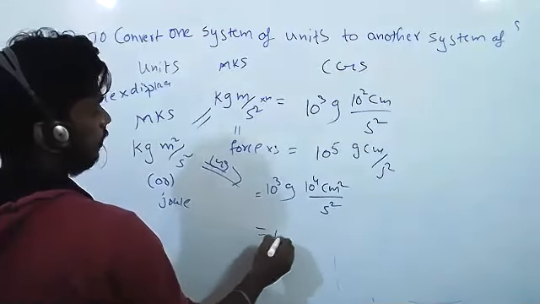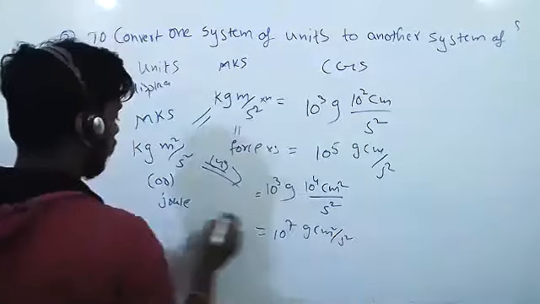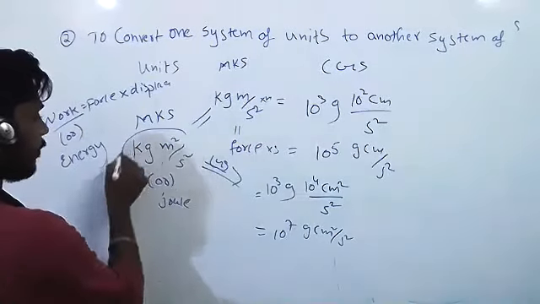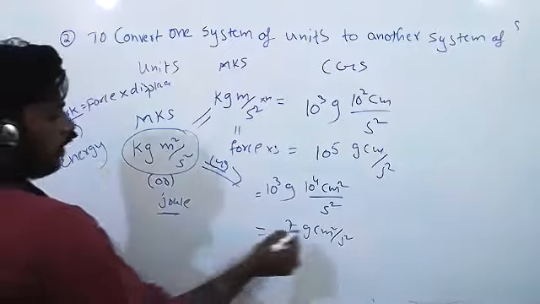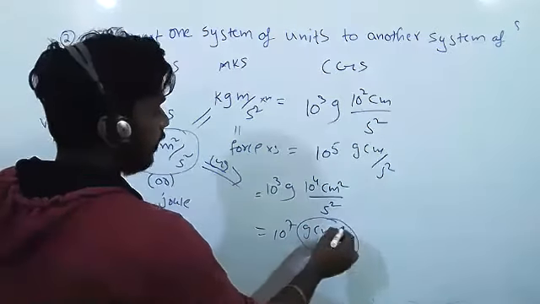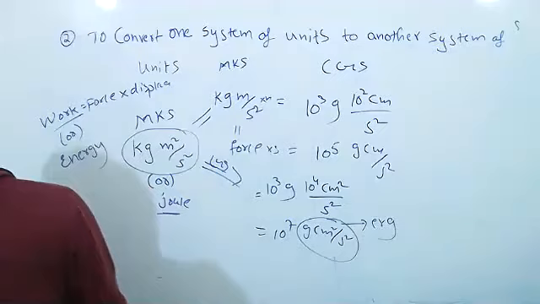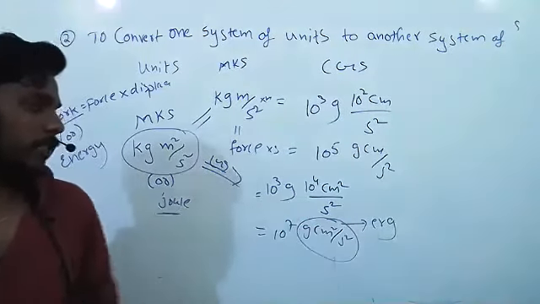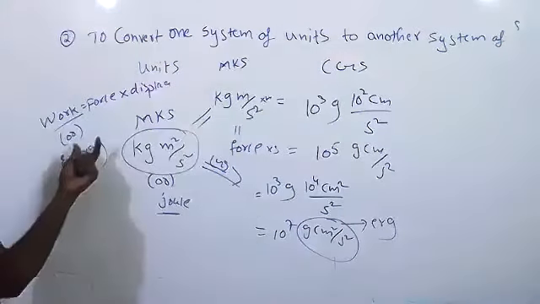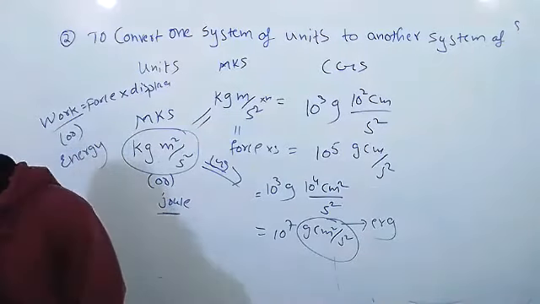So total 10 to the power 7 gram centimeter square per second square. This is called ERG. The CGS unit for work is ERG, and the SI unit for work is joule.